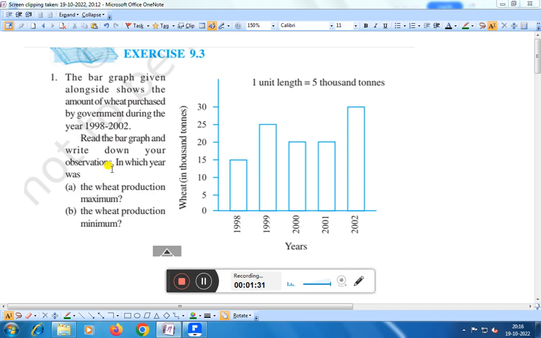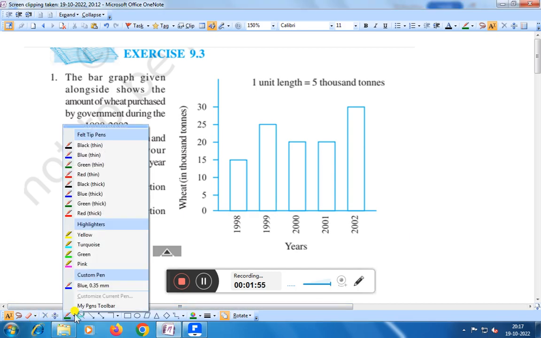Therefore, in which year was the wheat production maximum? That is in year 2002. Therefore, the answer will be 2002. In 2002, right? Let us write the answer.